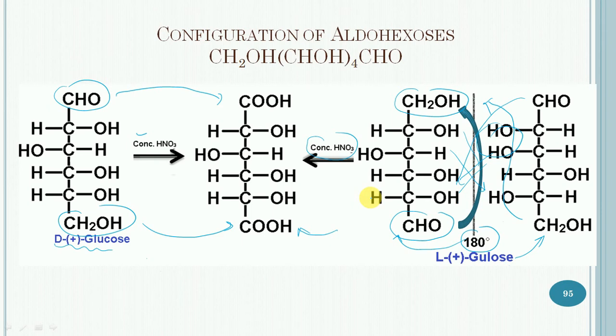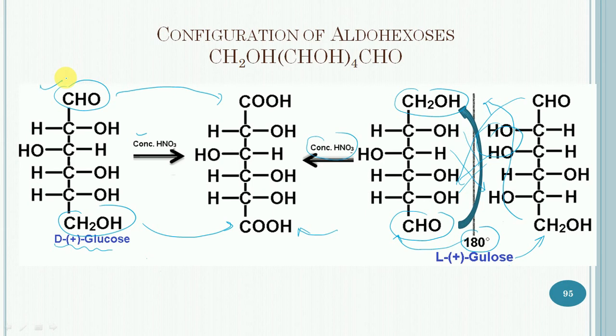So this is possible only if D-glucose has these structures. Now if we consider the case of D-mannose, the dicarboxylic acid obtained from it cannot be formed from any other aldohexose.